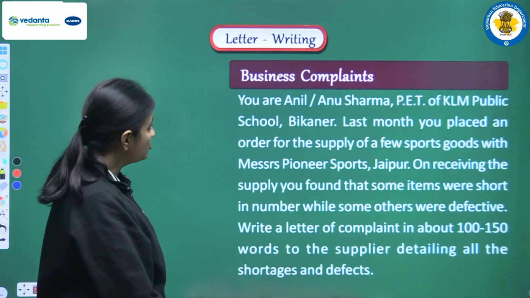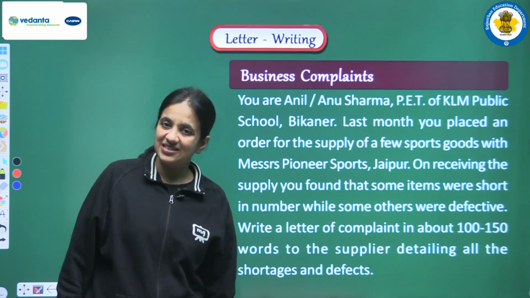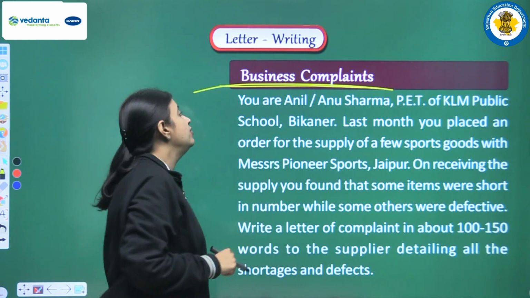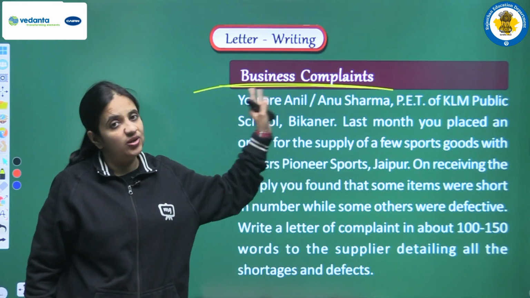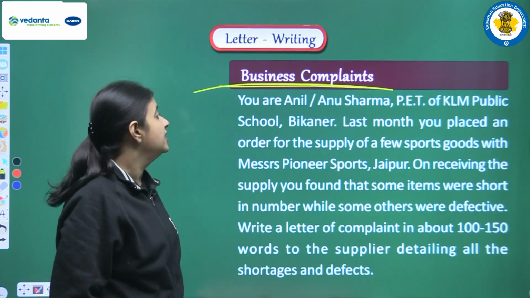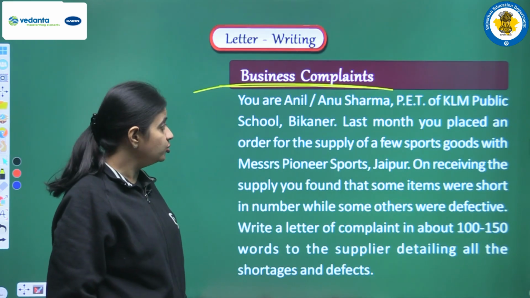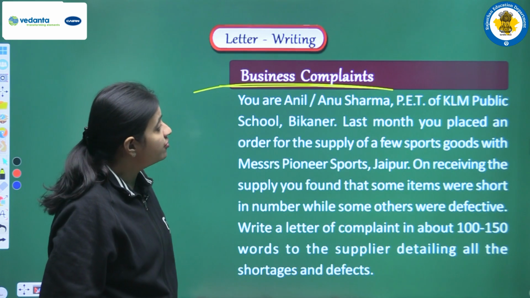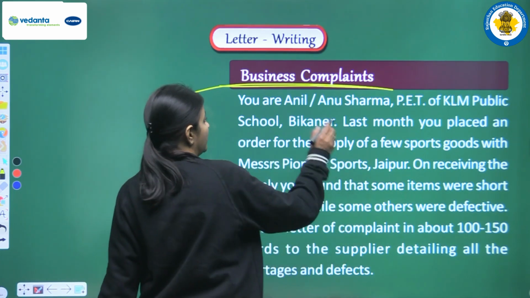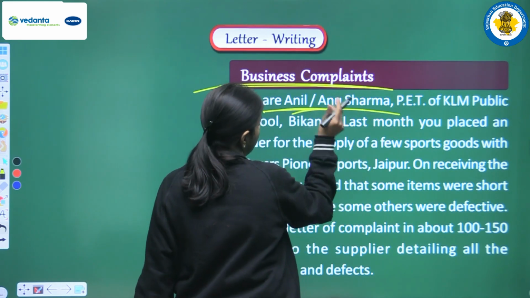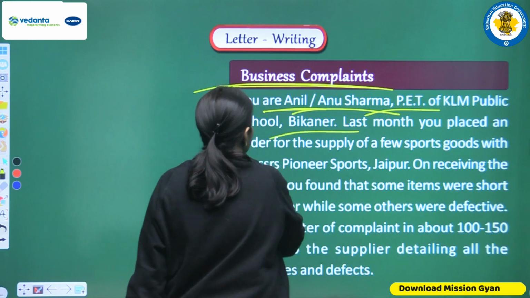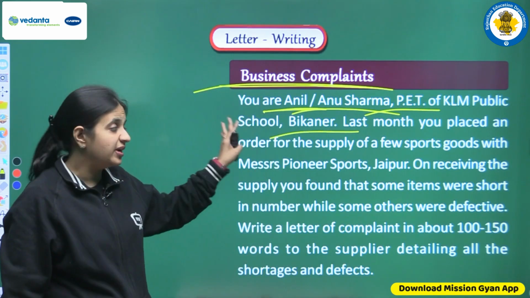Clear? Next, moving on, we have one more business letter here. So now we have a letter that is related with business complaints. So let's read the question that is given to us in a very detailed manner. You are Anil or Anu Sharma, PET of KLM Public School, Bikaner. So now we have to imagine that our name is Anil Sharma or Anu Sharma, and we are PET of KLM Public School, and that school is situated at Bikaner.